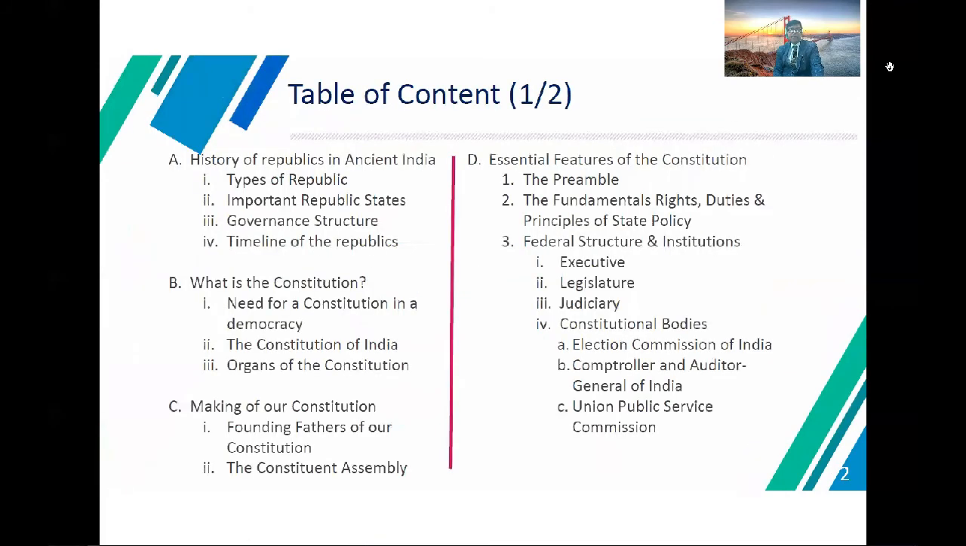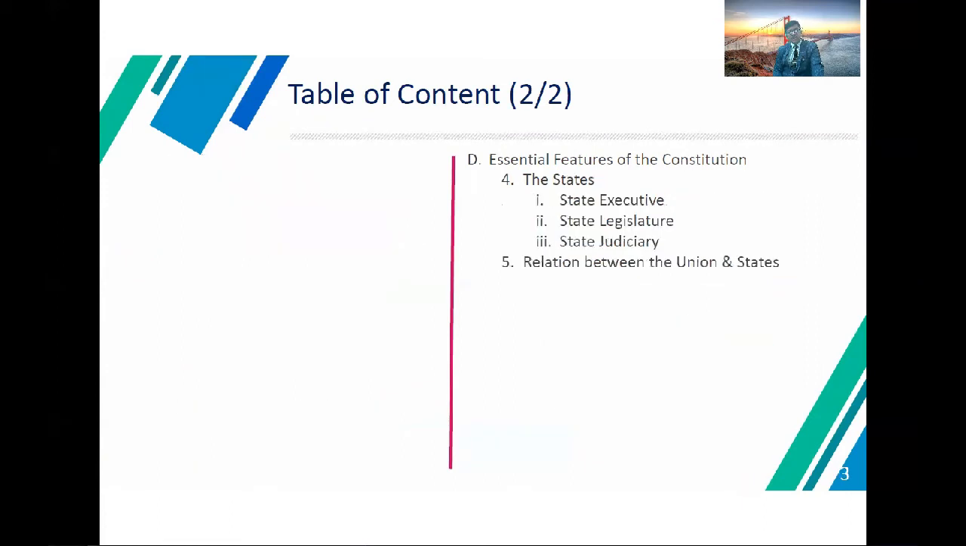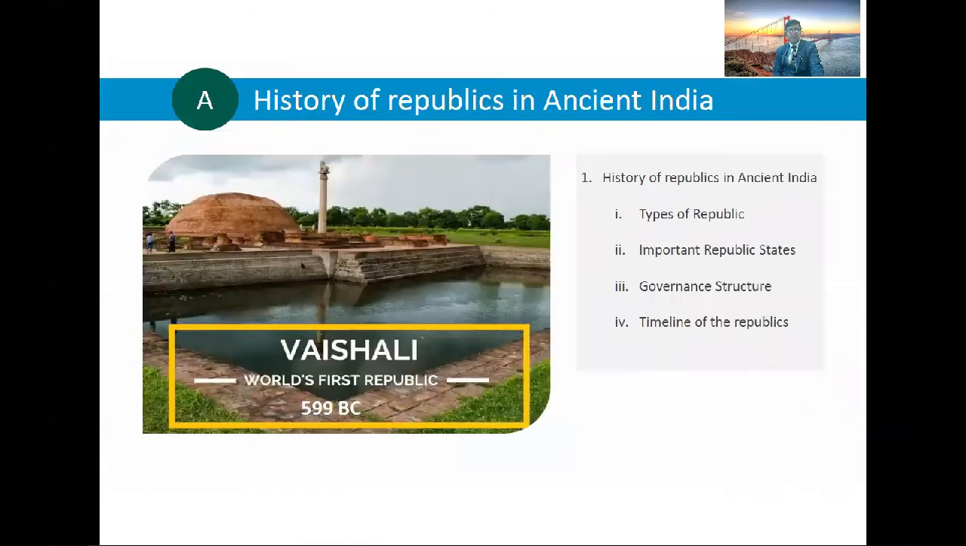So we have seen the table of contents related to the history of the Republic of India: what is the Constitution, making of our Constitution, who made it, essential features of the Constitution, and the federal structure of the Constitution.